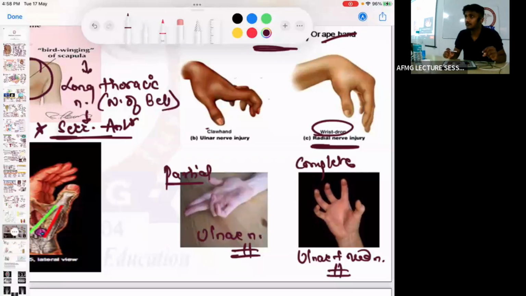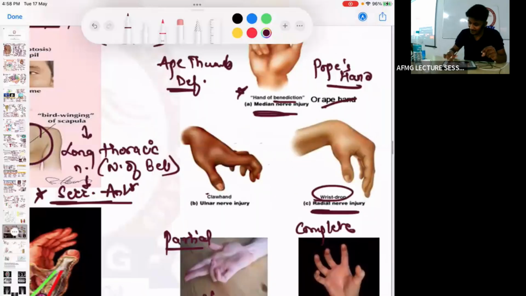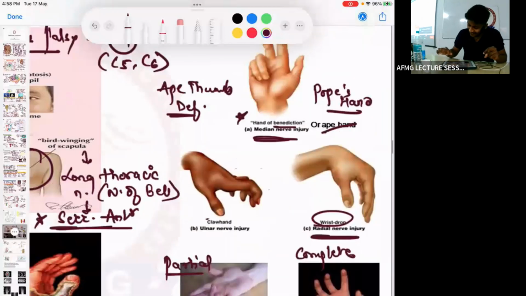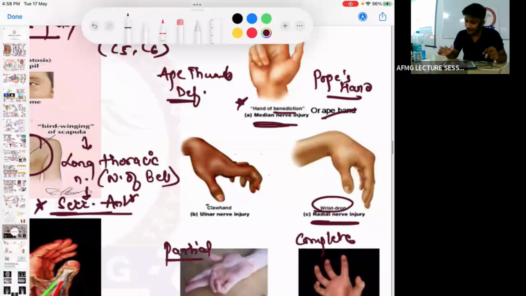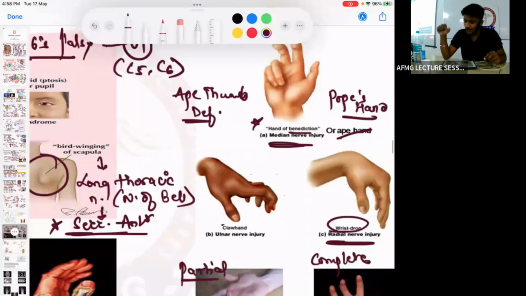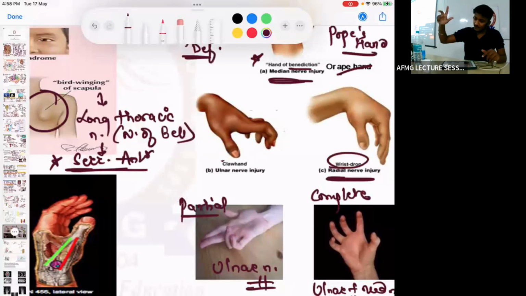Benediction is this. Usually this won't be given as an option, or you need to figure it out. If the patient is trying to close the hand but is not able to close it, this is what is called the hand of benediction or the Pope's hand. Whereas if the patient is trying to open the hand and the last two fingers are not able to open, this is a partial claw hand.